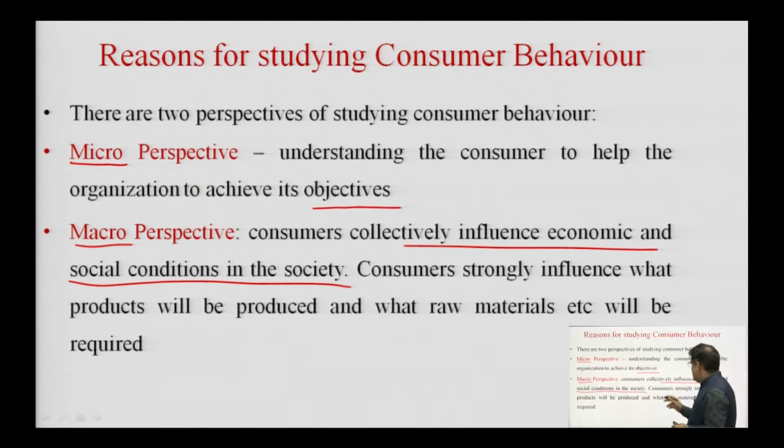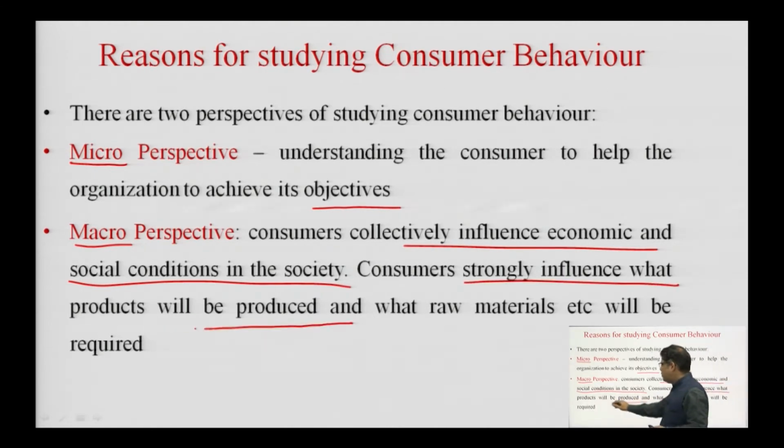So, consumers collectively influence the economic and social conditions in the society, and consumers strongly influence what products will be produced. Today, we know that organizations are trying very hard to understand the behavior of the consumer. They are spending a lot of time on research in order to sense what the consumer needs. Depending on what the consumer needs, these organizations then make products and services so that the need of the consumer can get fulfilled.